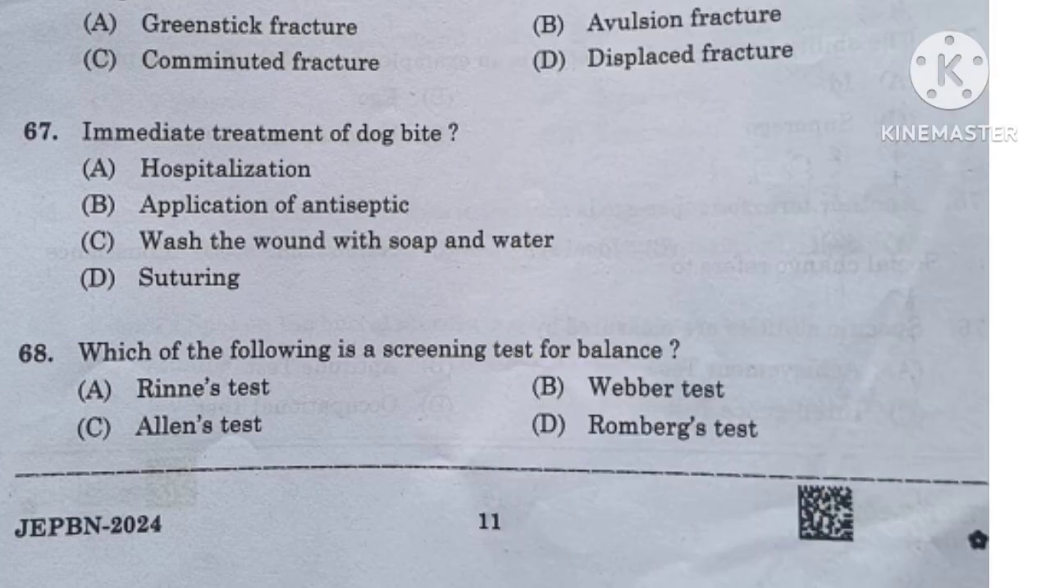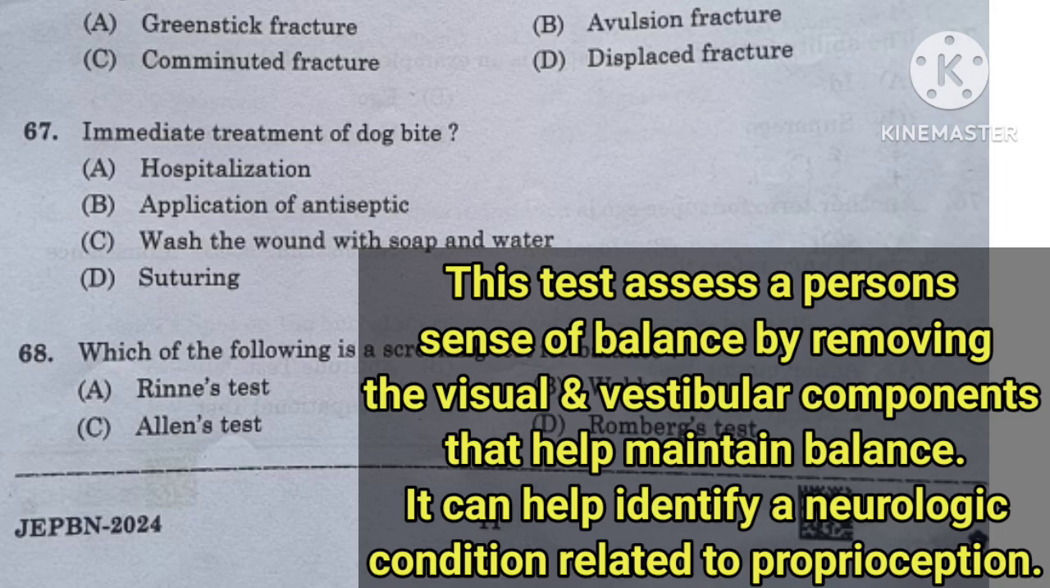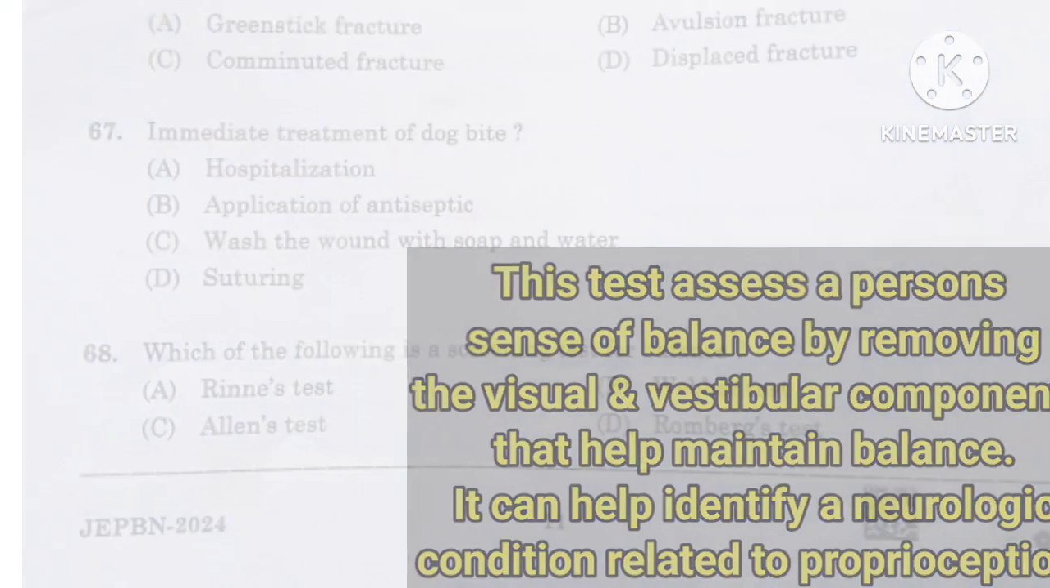Next, question number 68. Which of the following is a screening test for balance: Rinne test, Weber test, Allen test, or Romberg test? And here the right answer is option D, Romberg test. This test assesses a person's sense of balance by removing the visual and vestibular components that help maintain balance. It can help identify a neurological condition related to proprioception.